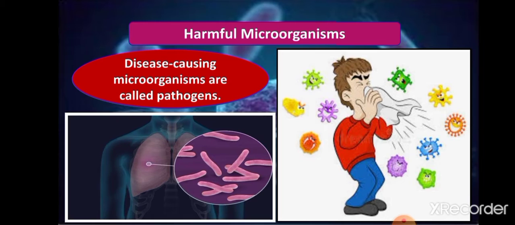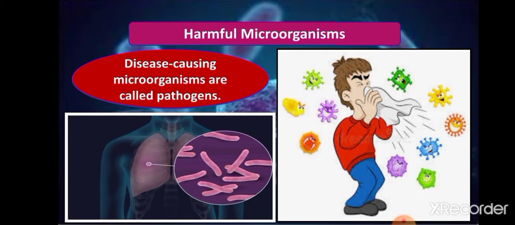But when we talk about protozoa, some are disease causing, and only few of them are useful for human beings. And when we talk about viruses, they are not useful for human beings. They all are disease causing organisms. They cause diseases in plants, animals, and human beings.